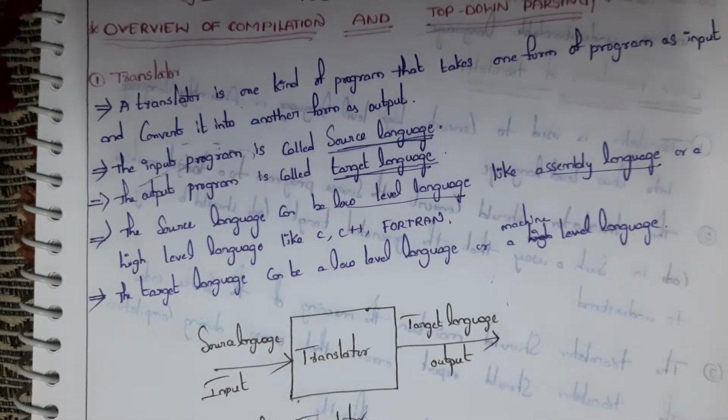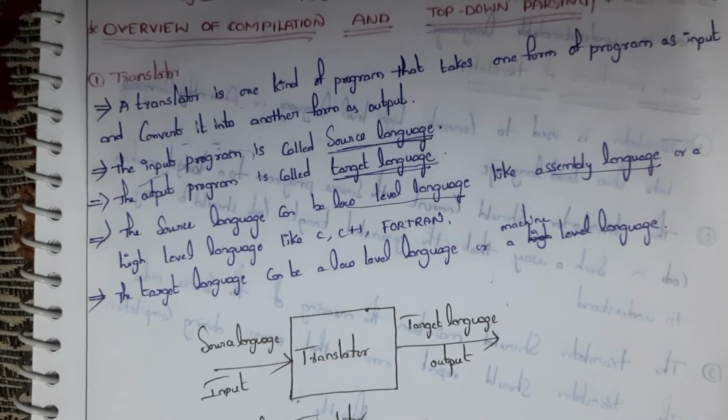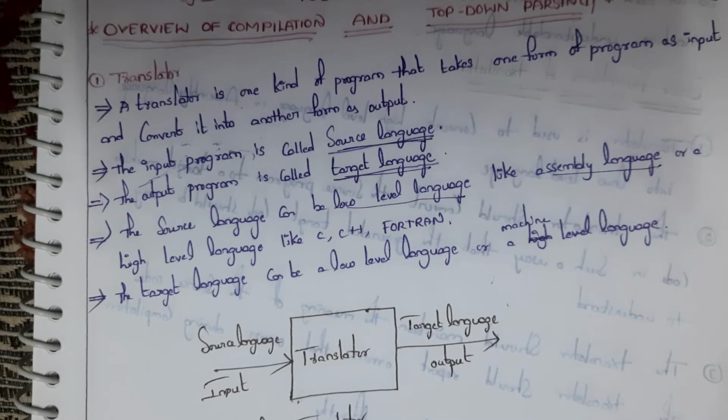Whatever we are speaking, that is, we are speaking English, is known as high level language or human readable language, and whatever the computer understands is known as low level language or machine language.